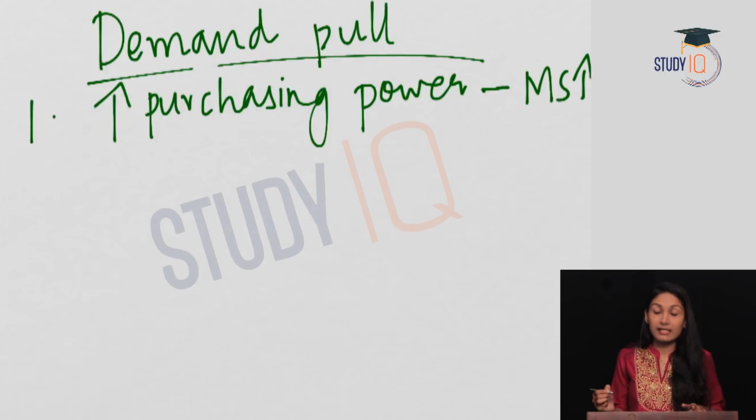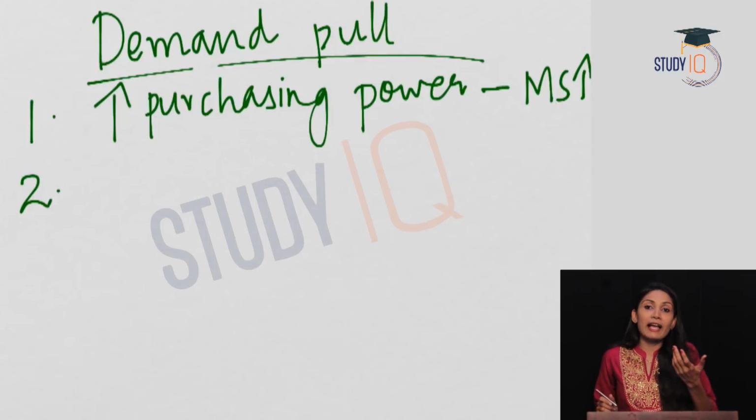Money supply increased, so the purchasing power of the consumers has increased. More money supply, more money for purchasing. So this leads to demand pull inflation. That is, when consumers have more purchasing power or when there is more money supply in the economy, the aggregate demand in the economy also would increase, and this would result in demand pull inflation in the economy.